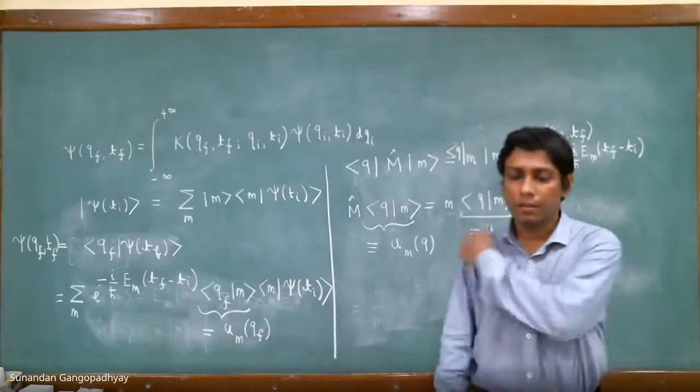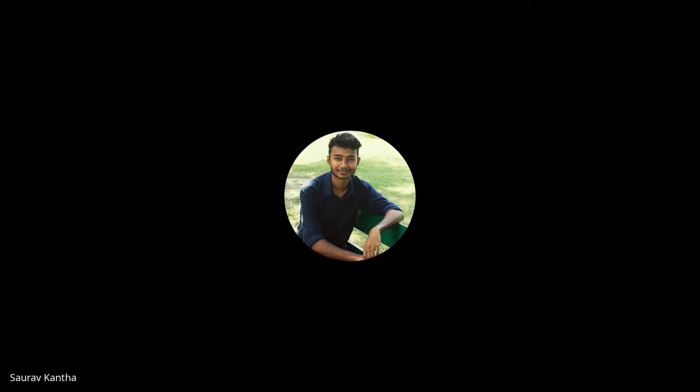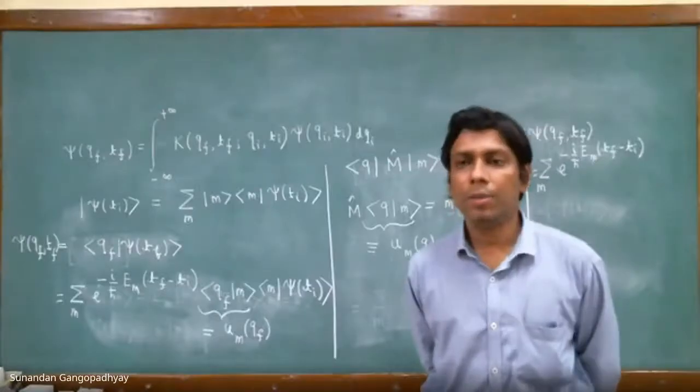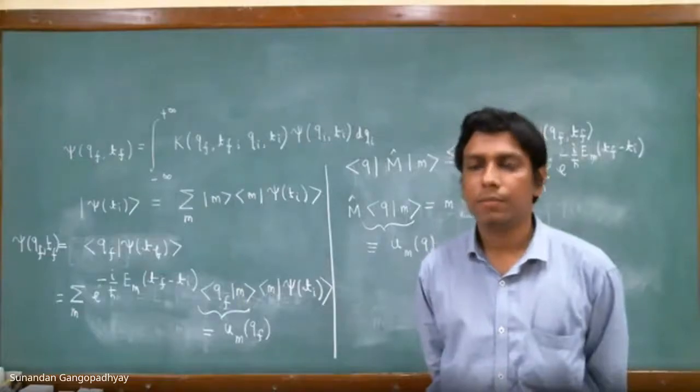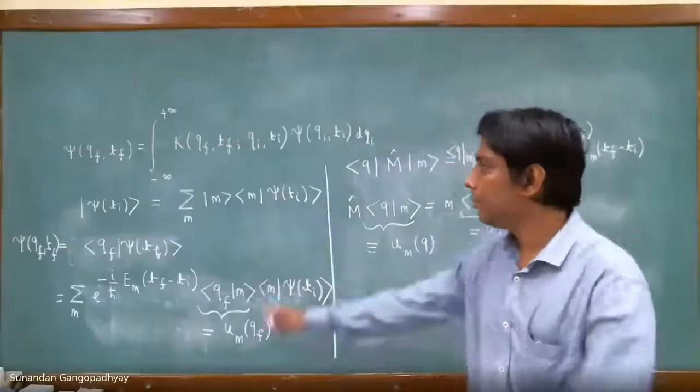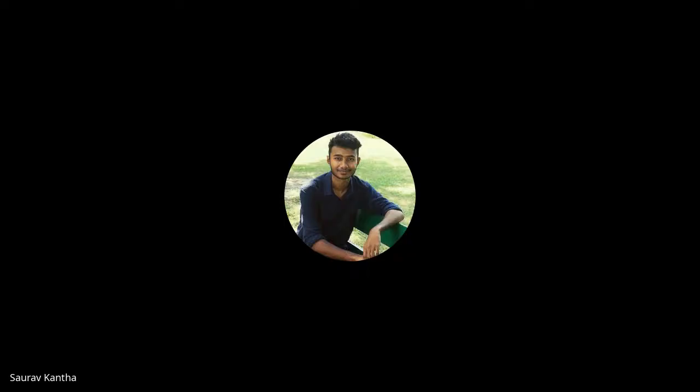Isn't it true that the form of the wave function psi at time ti and at time tf will be different? I mean, they need not be the same. Yeah, in general, they can be different. Then it would be better notation if we could use psi prime for the final wave function, right? Because the functional forms are not the same. No. Here we have not used. If we use psi for both of them, it might become confusing because both are psi and the functional form remains the same.